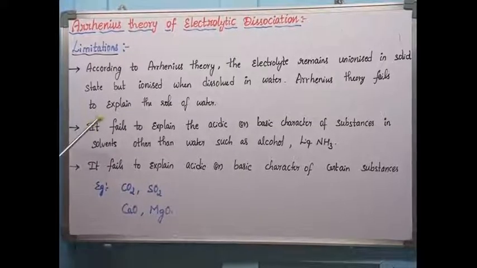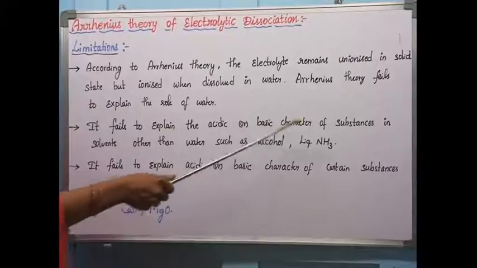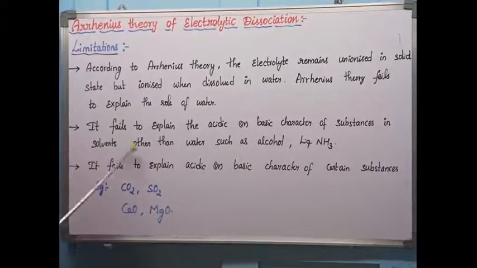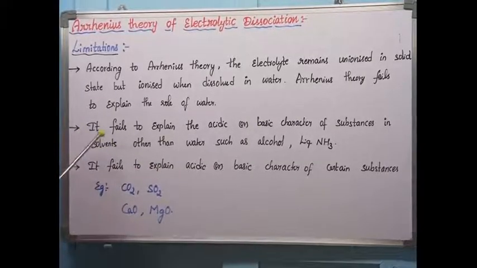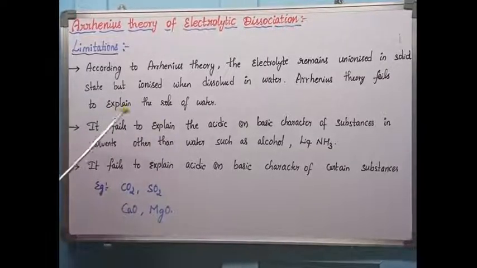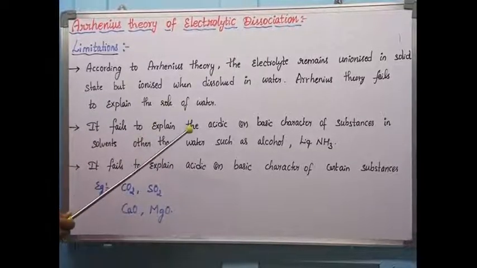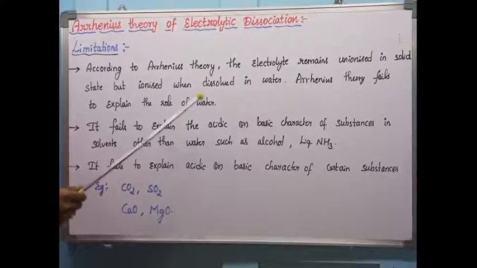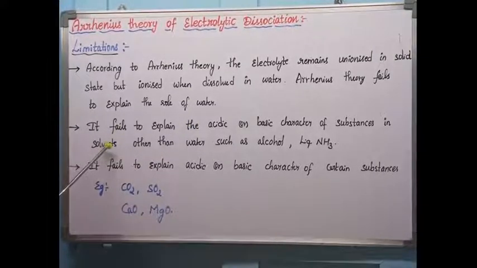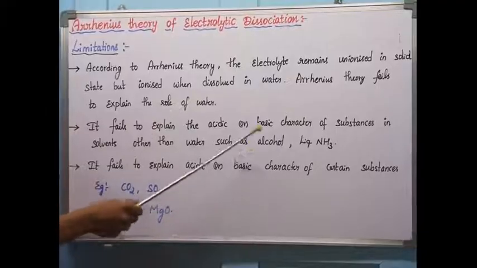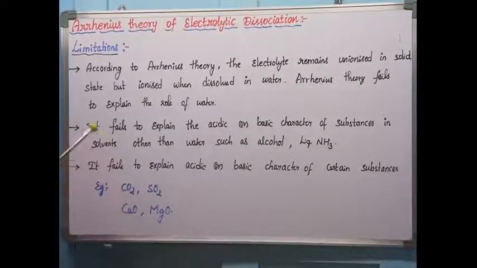It also fails to explain the acidic and basic character of substances in solvents other than water. That means when you dissolve substances in water, they produce H+ ions and OH- ions, and basing on that we decide acidic or basic nature. But when we add such substances in alcohol or liquid ammonia, what is their nature? It is not explained by Arrhenius theory.